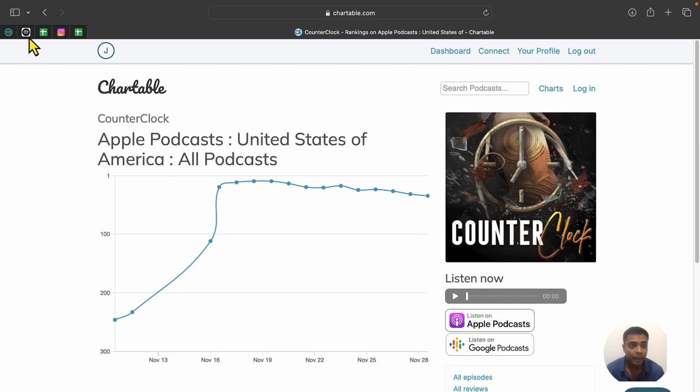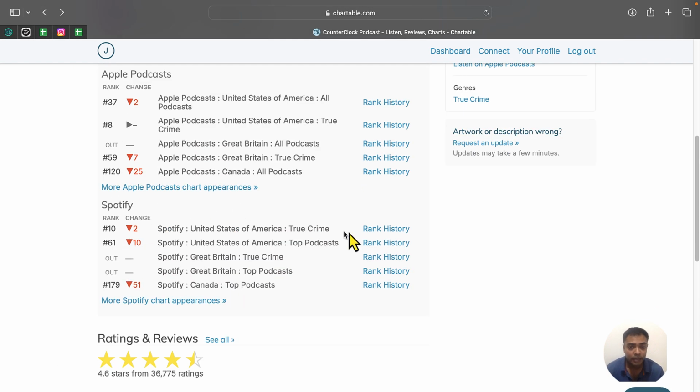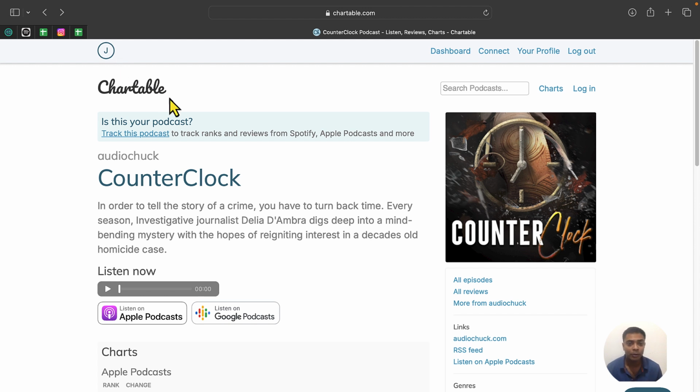This is Apple, and if you go, this is Spotify, you can see rank history. This is going down. I usually use this Chartable tool to see my own podcast, my client's podcast, and every podcast ranking.